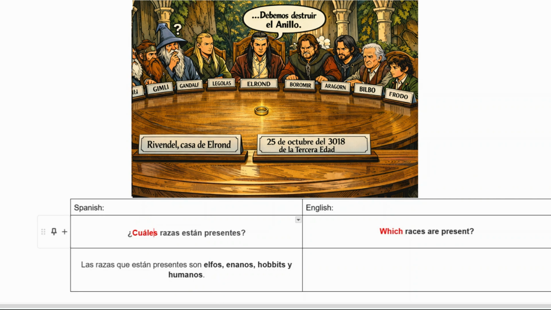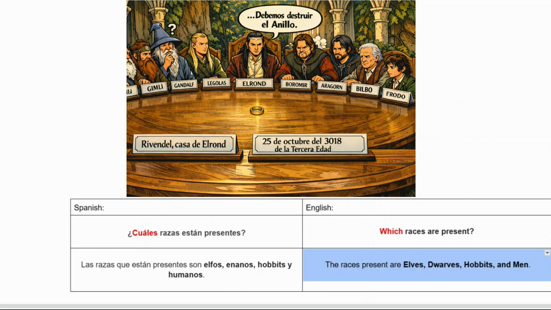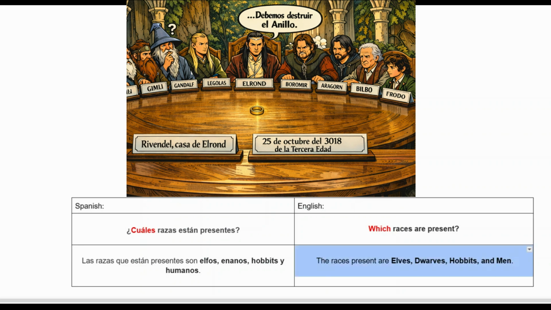So think about it this way. Cuáles is like which ones, cuál is like which one. So las razas que están presentes son elfos, enanos, hobbits y humanos. The races, or the peoples rather, that are present are elves, dwarves, hobbits and men, or like just humans, humanos.